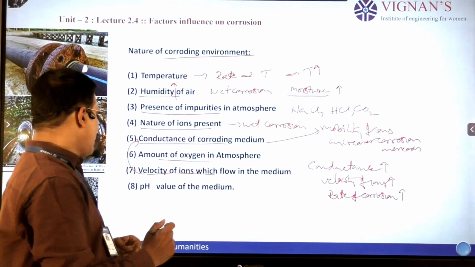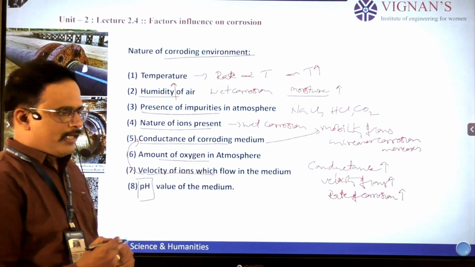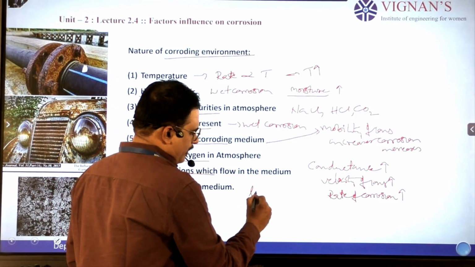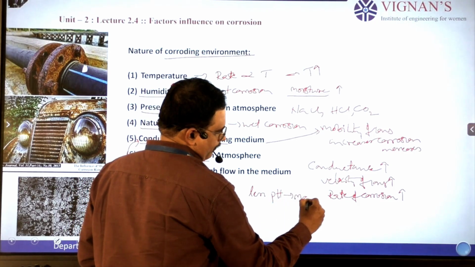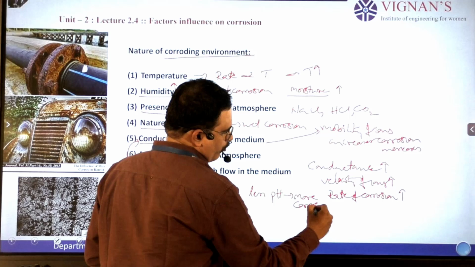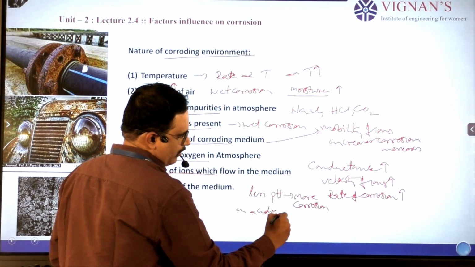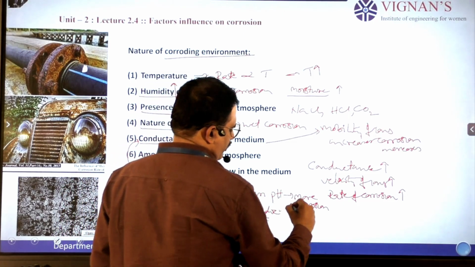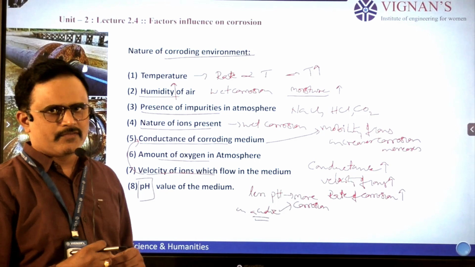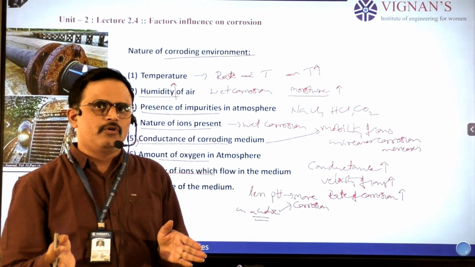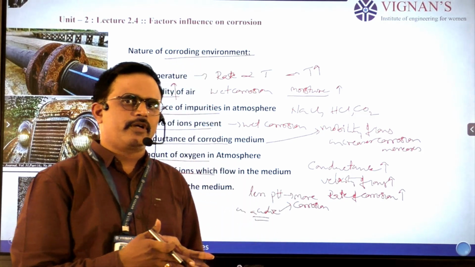And the final thing is the pH value of the medium. In general, a lower pH value indicates more corrosion. That's why in acidic mediums we observe more corrosion, because of the lower pH values. A pH less than 4 is a more acidic medium, so in that region we observe more corrosion.